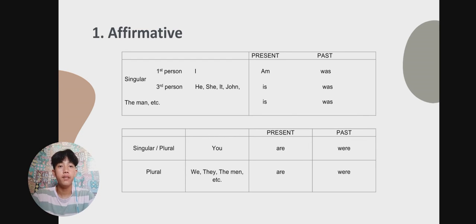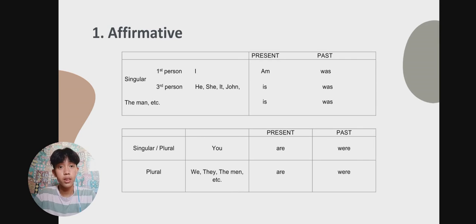Okay, restart. The first form of be is affirmative, and singular. The first person is I, and the third person is she, he, it, and the name, the man, etc. So in the present it is is, and the past is was.